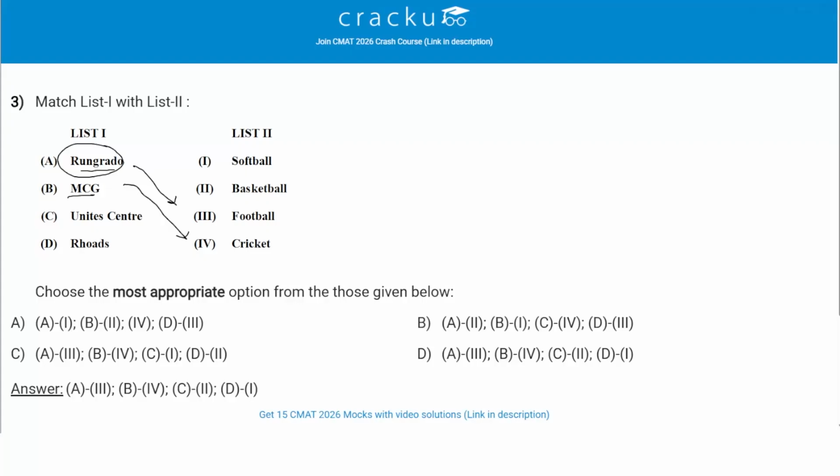United Center. United Center is a basketball court in United States. So C goes with 2. And Rhodes. Rhodes goes with softball. Right. It's a stadium which is related to the game softball. So A3, B4, C2, D1. So the correct answer is option D.